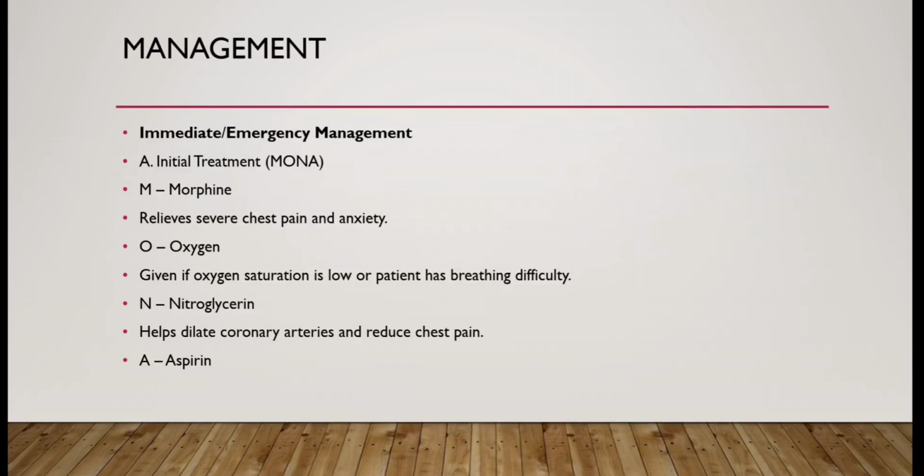Then next we are going to discuss the management in myocardial infarction. Immediate management of myocardial infarction is initial treatment, which includes morphine, which relieves severe chest pain and anxiety. The second one is oxygen, given if oxygen saturation is low or the patient has breathing difficulty. The third one is nitroglycerin, which helps dilate coronary arteries and reduce chest pain. And the next one is aspirin. We also give thrombolytic therapy, anticoagulants, stool softeners, and sedatives for myocardial infarction patients.